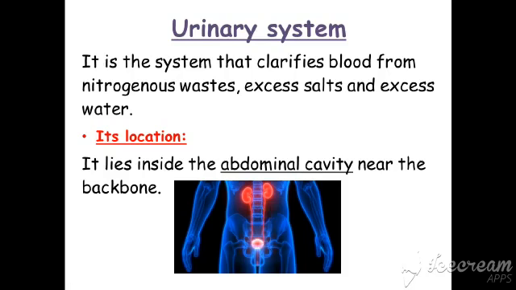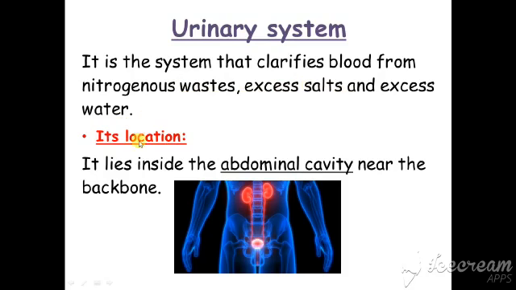Now let's start with the urinary system. We have a definition of the urinary system. It's the system that clarifies the blood. And clarify means make the blood pure. Clarify the blood, or make the blood pure, from nitrogenous wastes, excess salts and excess water.